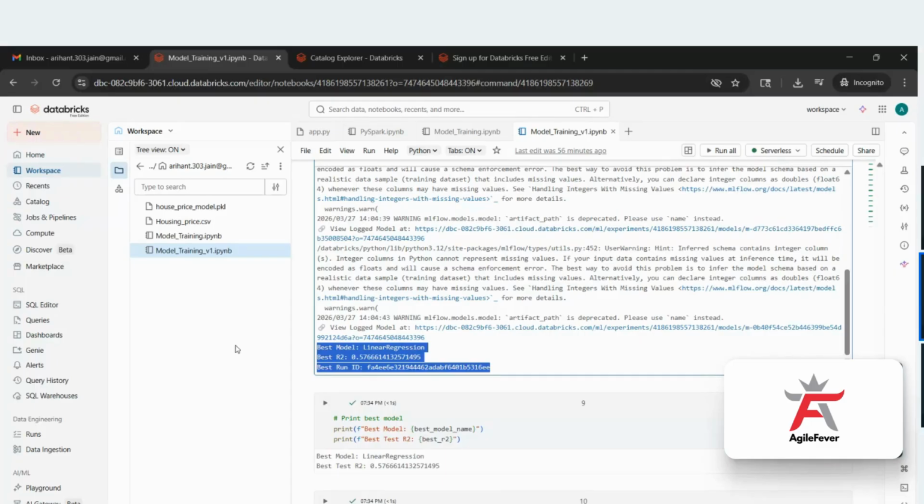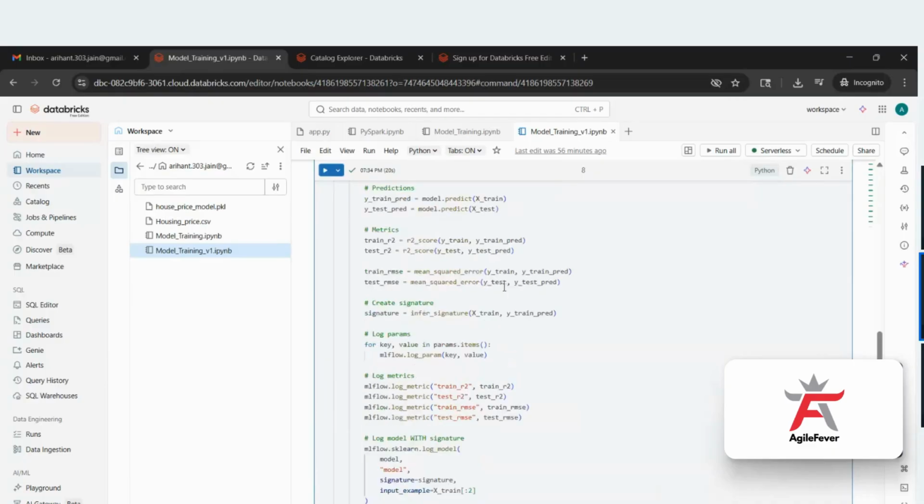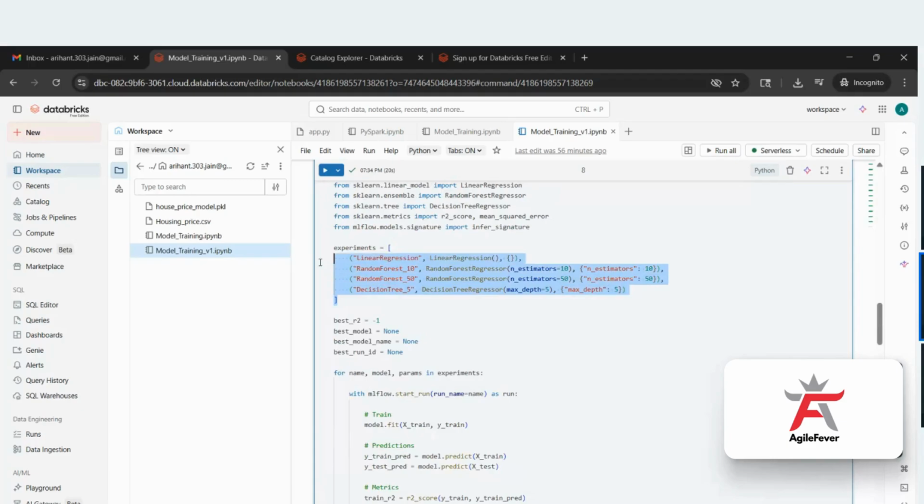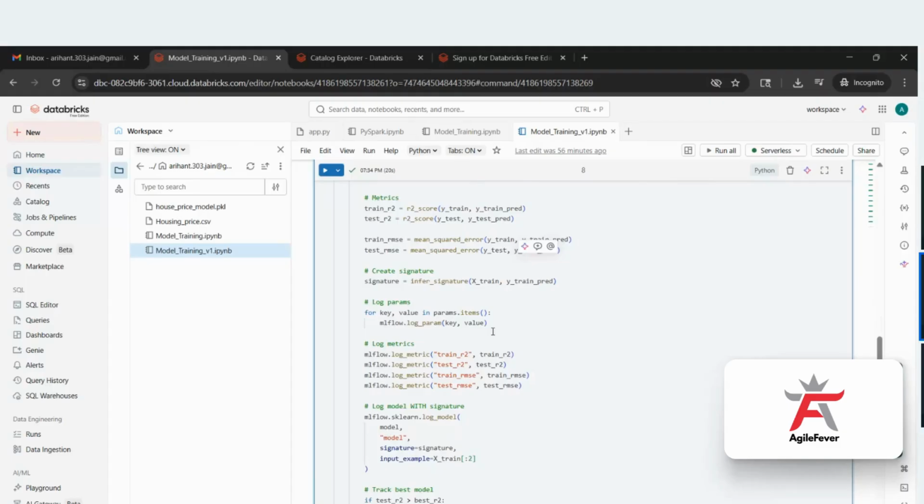So what is a run ID? A run ID is generated for each experiment. If I'm running 10 different experiments, then for each experiment a unique run ID gets generated. This is an MLOps concept in MLflow. For example, here we have run 4 different experiments, so 4 unique run IDs will get generated. Those will be the unique identifiers.